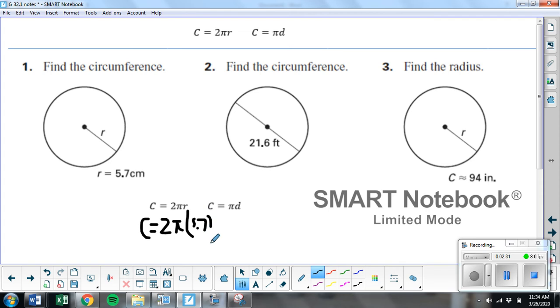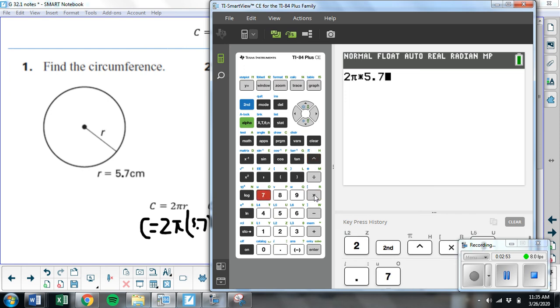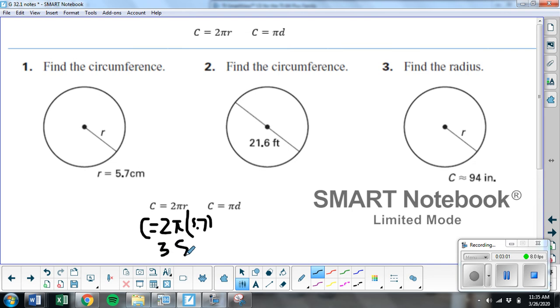Grab my calculator. I would actually use the pi button. The pi button is above the divide by key, so you have to hit second. So here's my calculator. I'm going to type in 2. Here's pi right there in blue, so 2 pi times 5.7, 35.81 centimeters is my circumference.